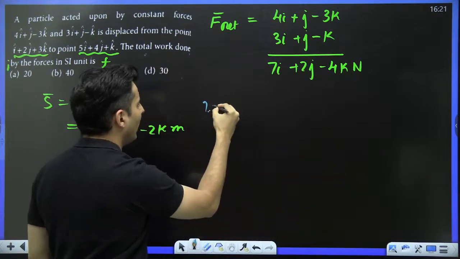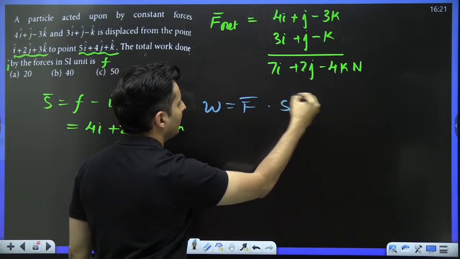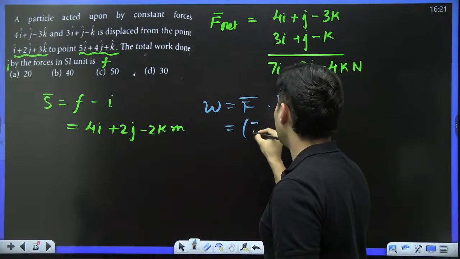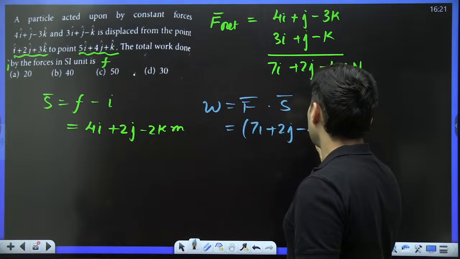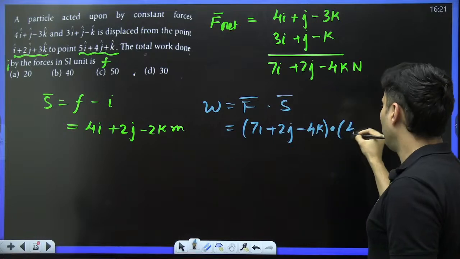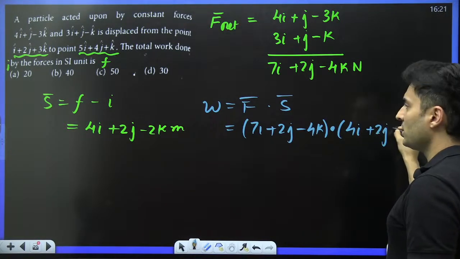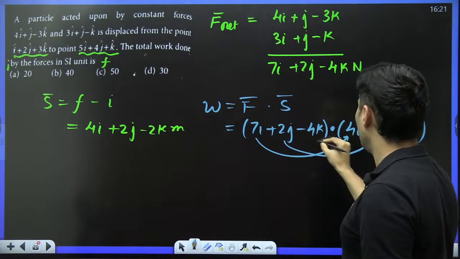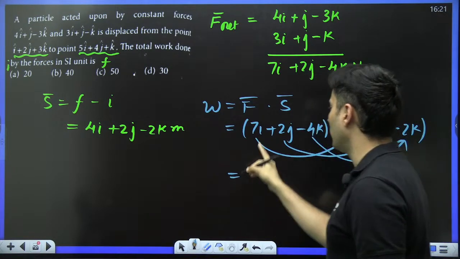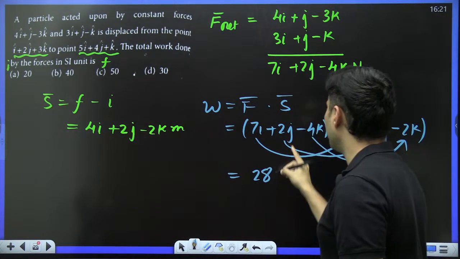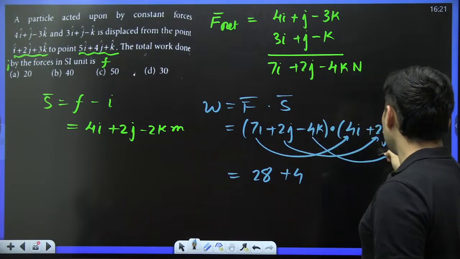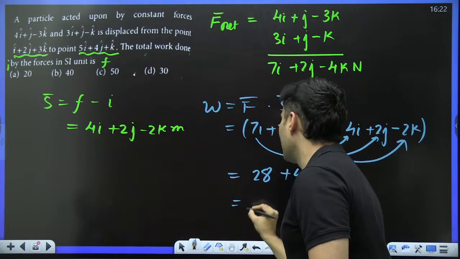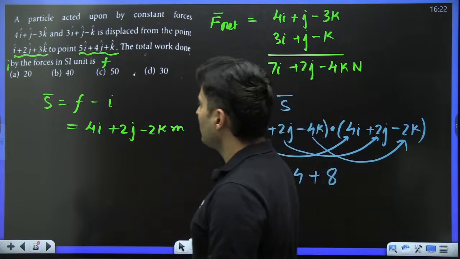Last step would be work. Work is force dot displacement. The dot product of force and displacement gives you work. So the force 7i + 2j - 4k dotted with 4i + 2j - 2k. Now 7 multiplies with 4, 2 multiplies with 2, minus 4 with minus 2. That's how the dot product works. 7 4s are 28, 2 2s are 4, minus into minus is plus, 4 2s are 8. 4 plus 8 is 12, 12 plus 28 is 40. 40 joules is the answer. Yes, it is option B.